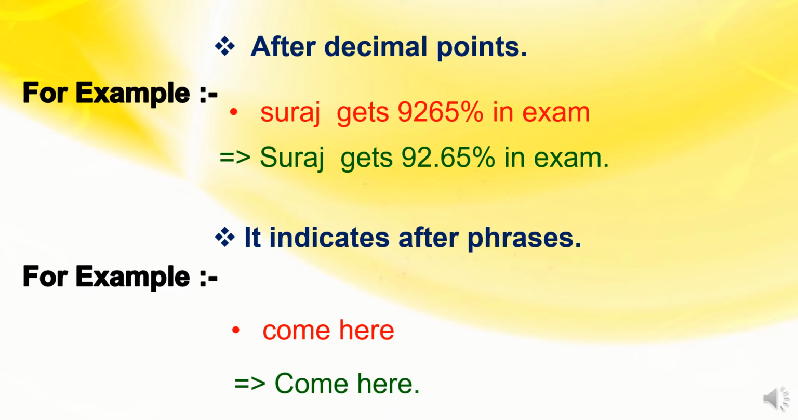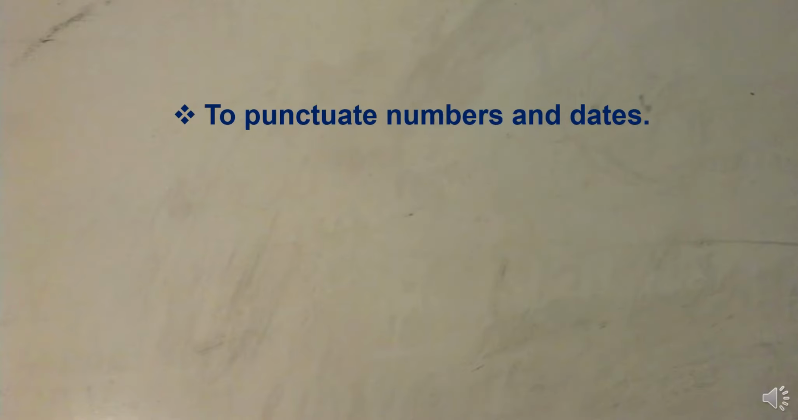And we will write here, come here, full stop. Understand? And the next is to punctuate numbers and dates. It means that when you are writing the date without using an oblique, at that time we use full stop.